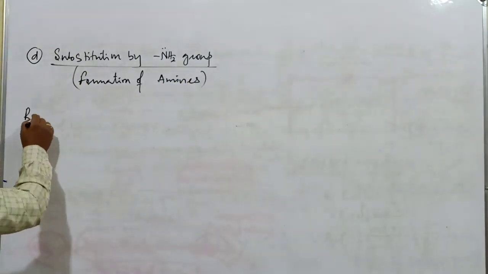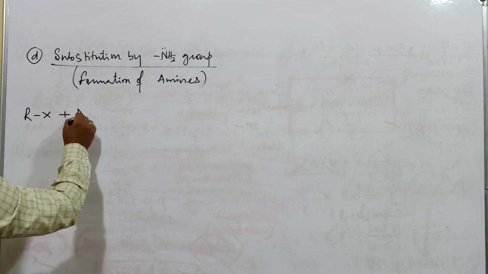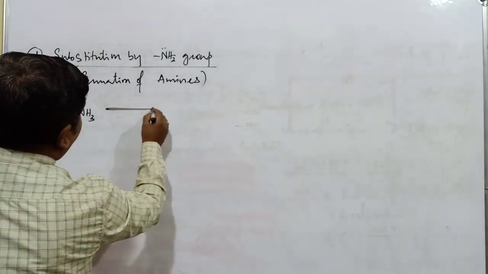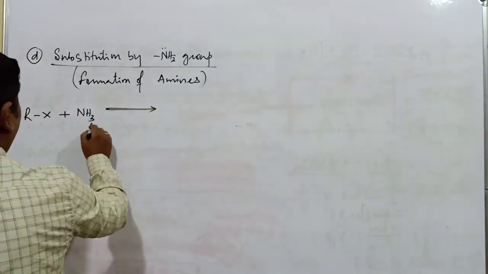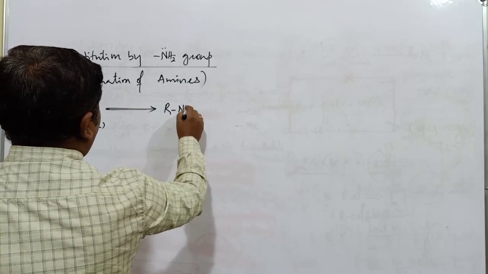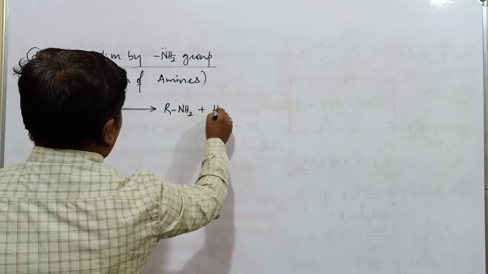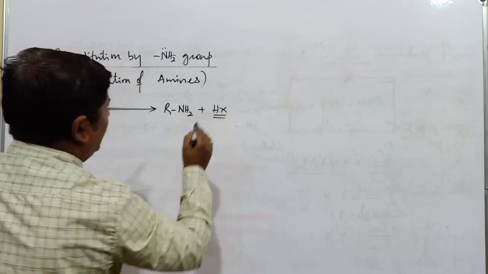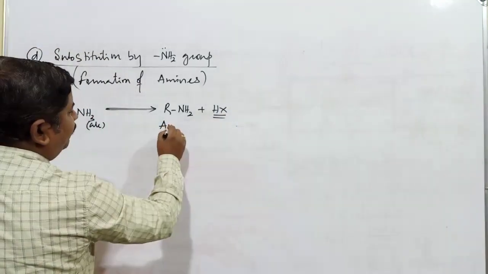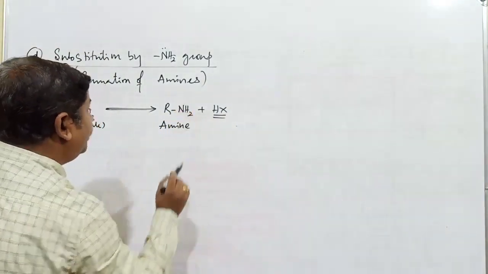This is RX. When this compound is treated with NH3, alcoholic ammonia, the compound obtained is RNH2 plus HX. This compound is generally referred to as an amine, a primary amine.